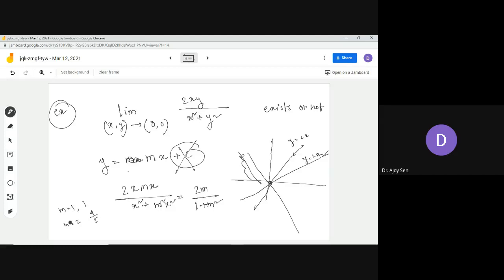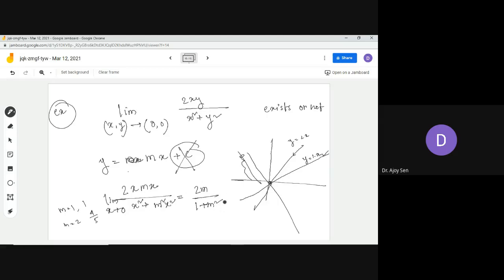So you see, whenever we take a different straight line, this value is changing. And what does this value exactly mean? This value means the limit as x tends to 0. Because x tends to 0 also means y tends to 0, through this straight line you are approaching 0. So you are approaching 0 via this straight line, or via that straight line. You see the value depends on m.